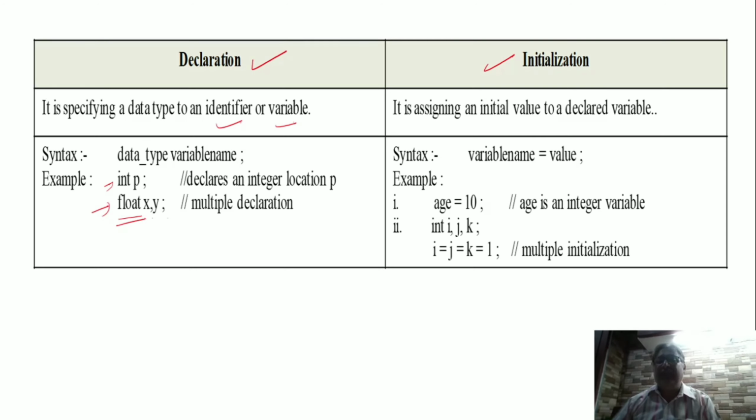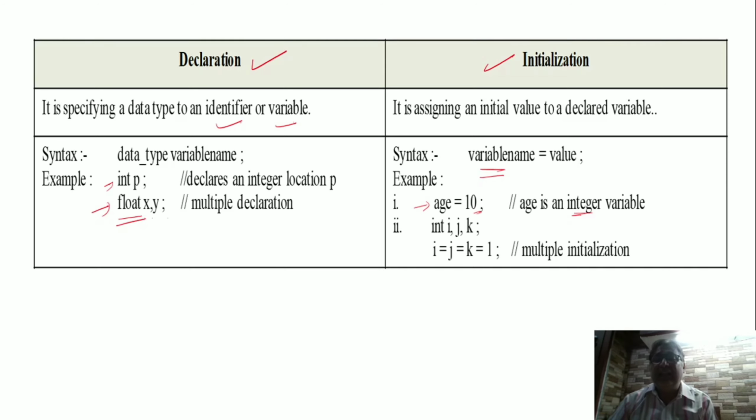And initialization means variable equal to value. It is the statement which stores something into a variable. Age equal to 10. Here this statement is storing an integer type of value into the variable age, considering age is an integer type of variable. All right.